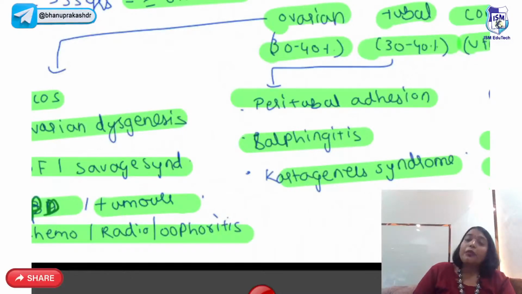Right? I want you people to tell me some uterine factors which can lead to infertility. Yes, some uterine factors which can lead to infertility. Yes, fibroid.